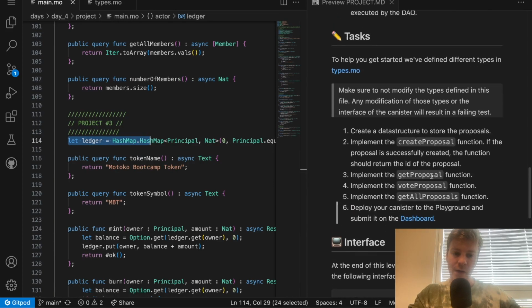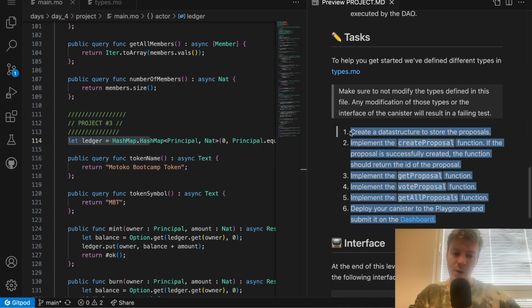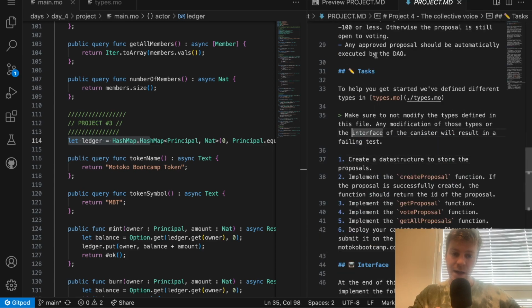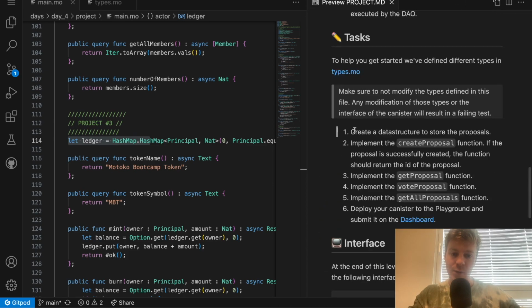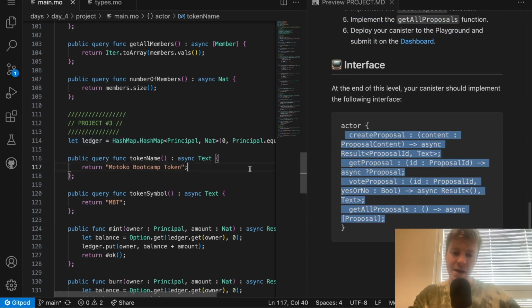As you can see, we are now on project 4, and so here we have less indication than previous levels. For example, here in the task number 1, you will need to create a data structure, but you have to choose by yourself which data structure you will use to store the proposals. And also you have less indication for the other functions. As always, we have the interface that you need to respect.